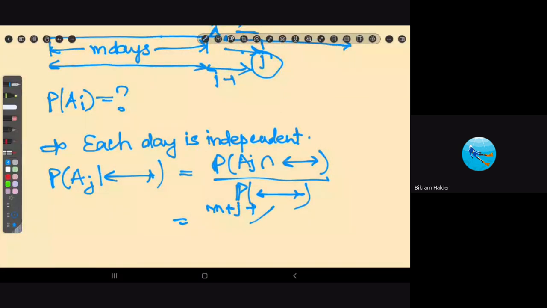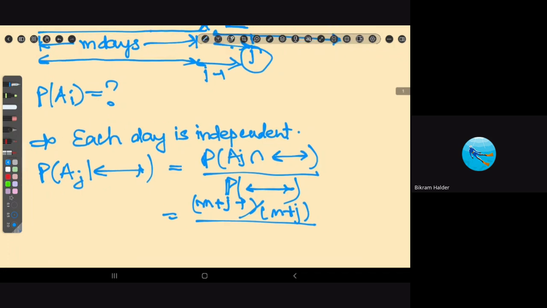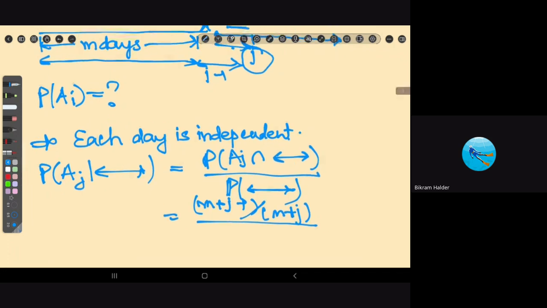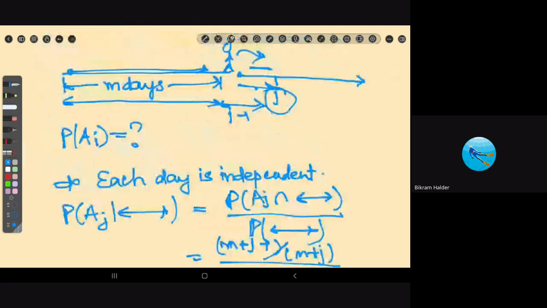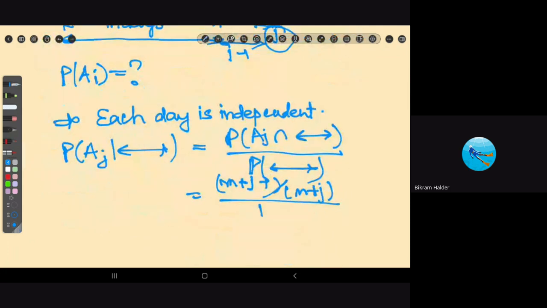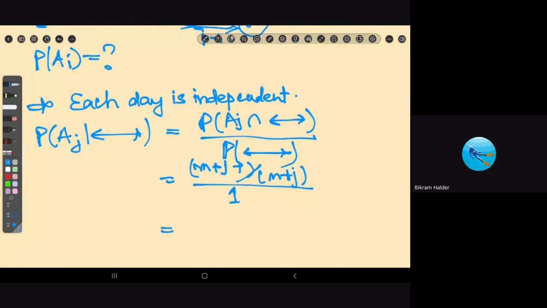So that is m plus j minus 1 divided by the total number of days, that is m plus j, divided by the probability that it has rained for the past m days. You know the past, so the probability is 1 for that. So that is m plus j minus 1 divided by m plus j.